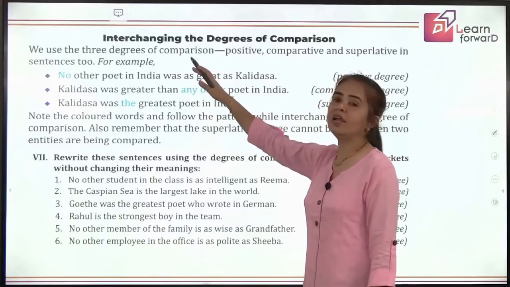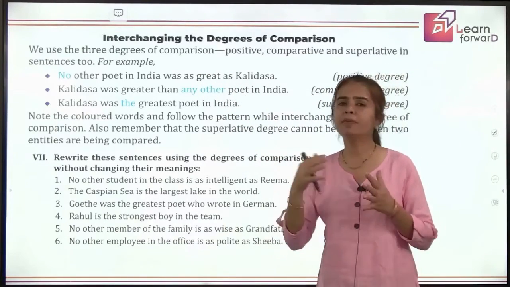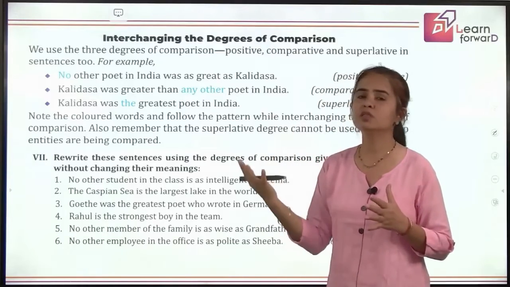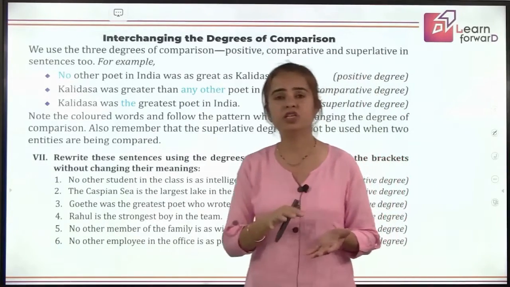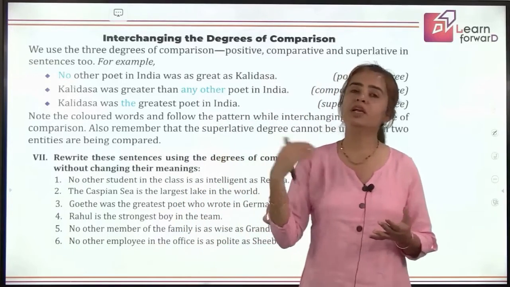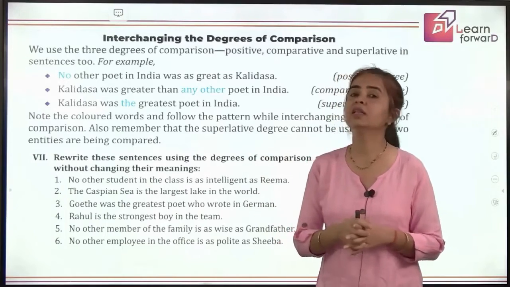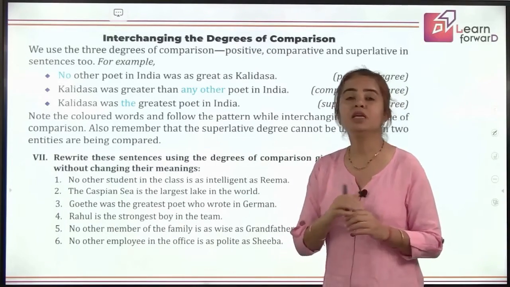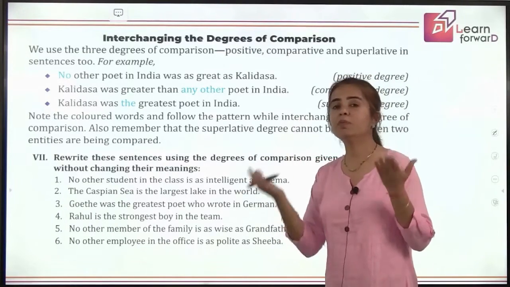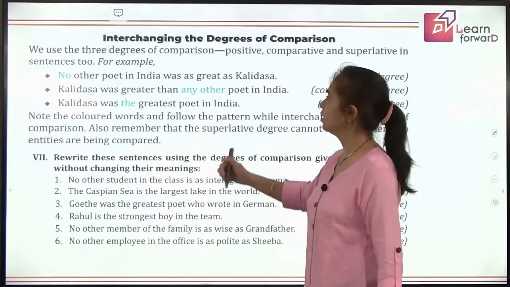Okay, moving ahead, we have interchanging the degrees of comparison. So sometimes in place of positive, we can use comparative. Comparative can be changed into positive. Similarly, we can make changes between superlative and comparative degrees, but then without making the difference in meaning of the sentence, without making the difference in comparison there. How do you do that, children? Let's learn.